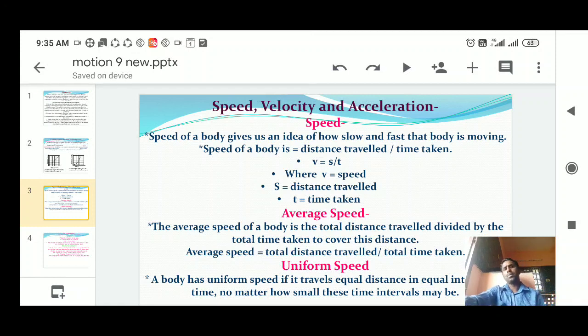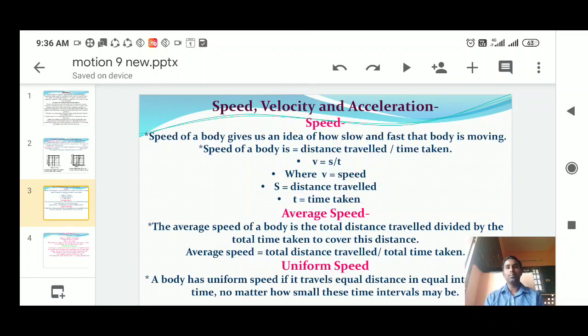Sir, in a practical situation, are we always going at a uniform speed? No. Even if you are going from here to Chennai or anywhere, you are not going at the same speed. You will change your speed when you enter the city, so you may reduce the speed of the vehicle. That time you are not following the same speed.